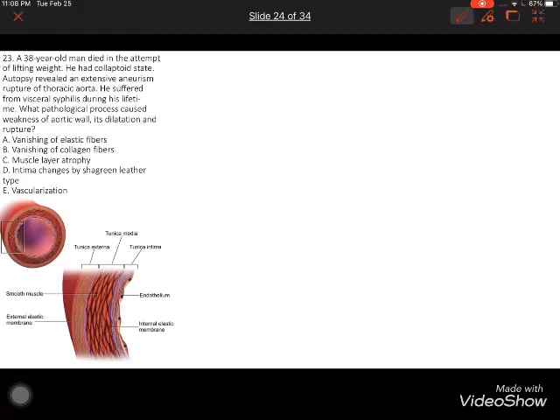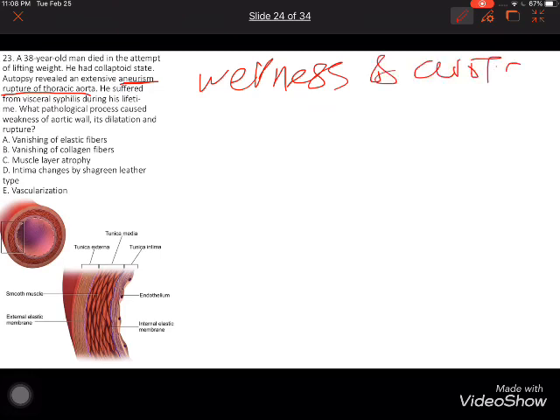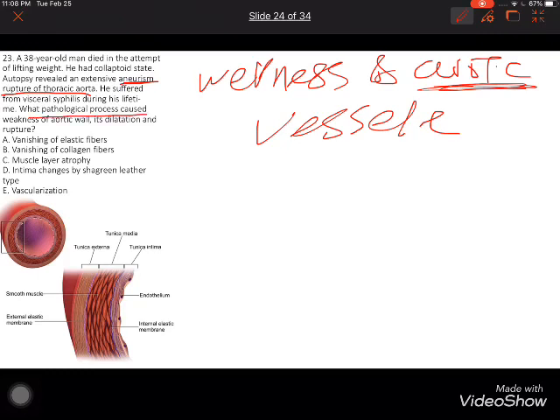If we read this question together, we'll see aneurysm, rupture of the thoracic aorta. This is the keyword. Aneurysm means weakness of the aortic vessel. And what does he say? What pathological process causes weakness of the arterial wall and dilation of it, leading to rupture?